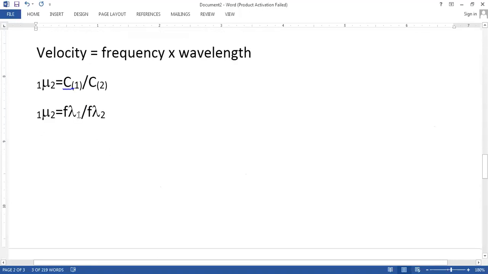So the wavelength changes, but will the frequency change? No. So this f and this f is the same value. यस। Is this lambda 1 and this lambda 2, is it the same value?